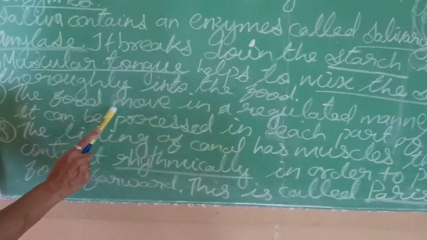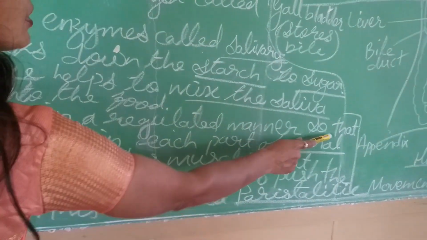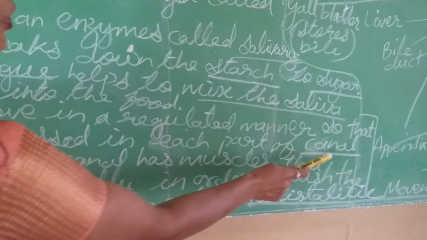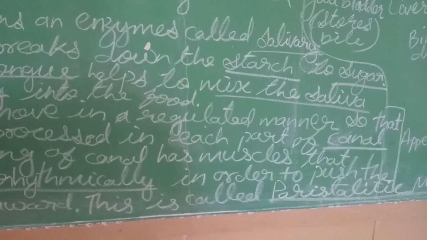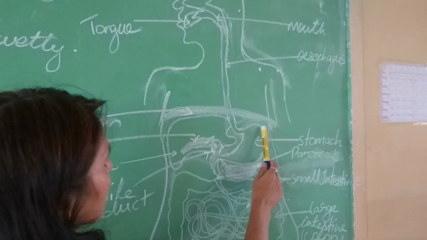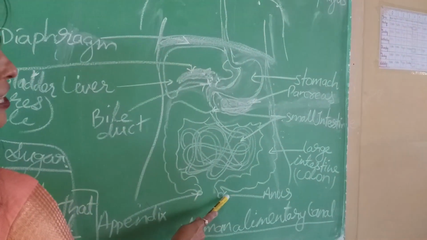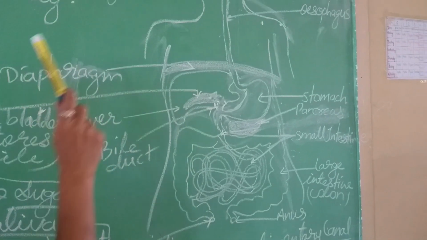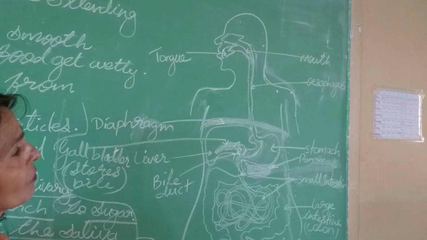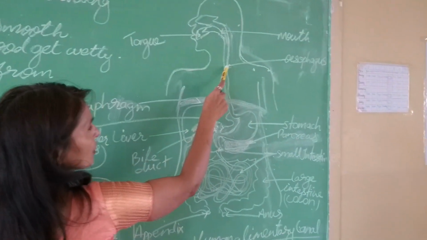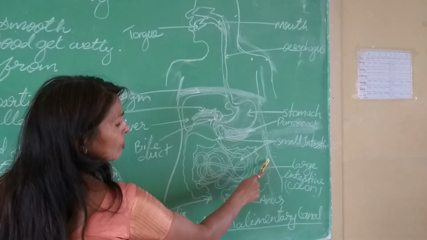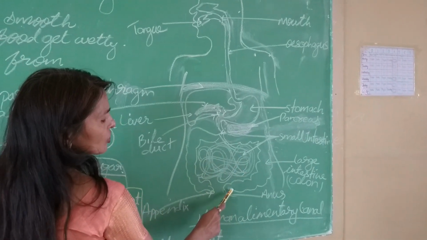Then the food moves in a regulated manner so that it can proceed through each part of the canal. Which canal am I speaking of? I am speaking of the alimentary canal, which starts from the mouth and continues till the anus. The food moves thoroughly through each part of the organ so that each part can play its role well, so as to complete the process of digestion till the anus.